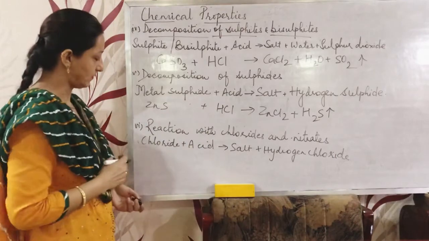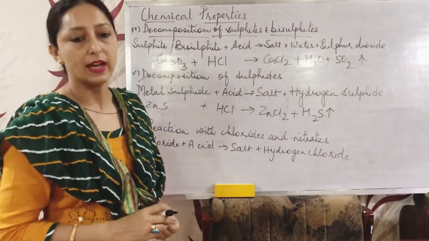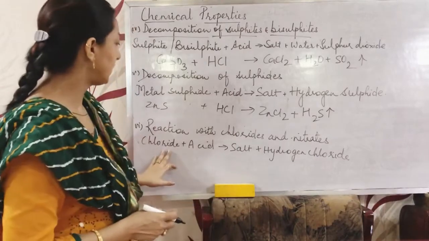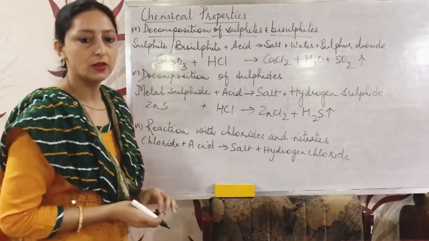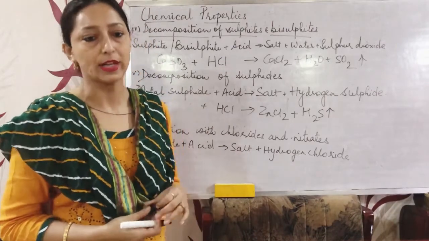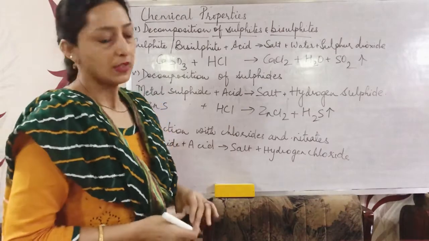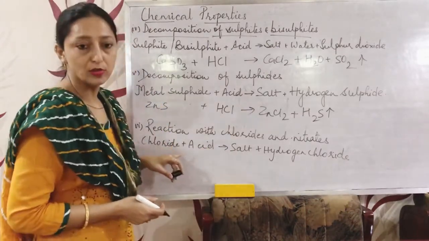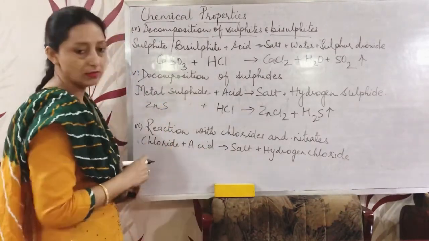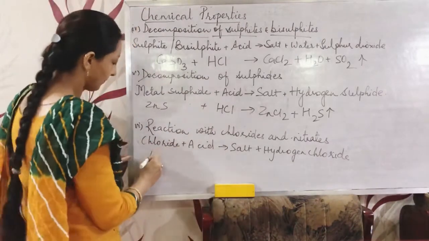Now the next reaction is reaction with chlorides and nitrates. First we will deal with reaction with chlorides. A few chlorides and nitrates react with dilute sulfuric acid, H2SO4, and HCl. For chloride, take barium chloride.